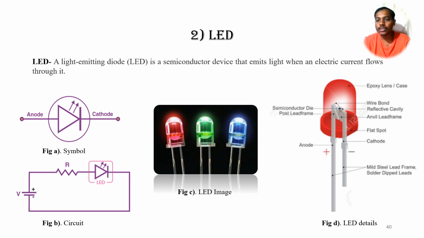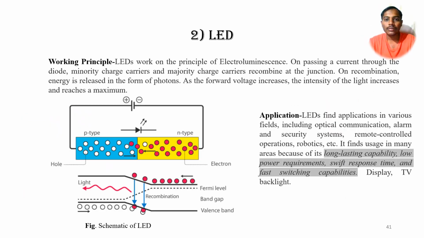It is a cup type of shape. The material is very important, because we have to ensure that very little light is absorbed by that material. Directivity is also important. We can see the anode and cathode there. Actually, the LED has to be connected in forward bias.